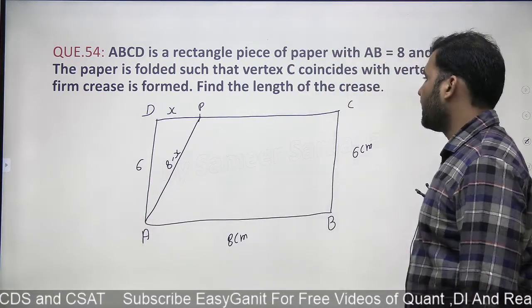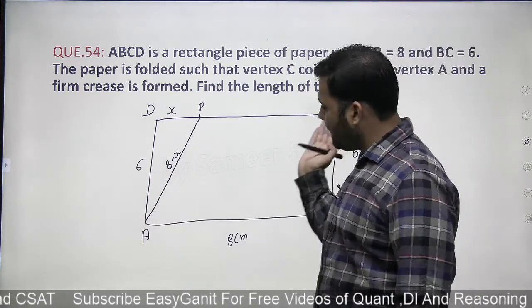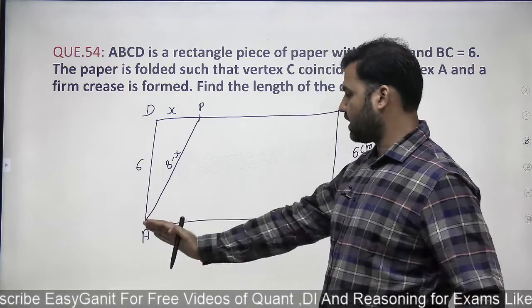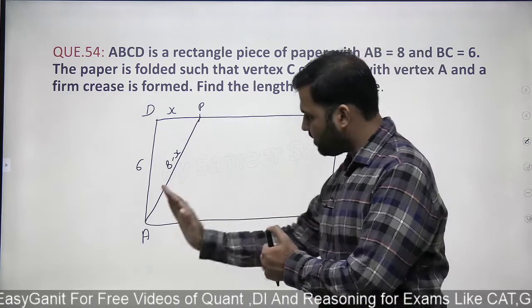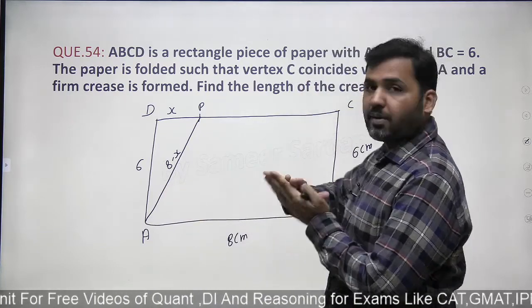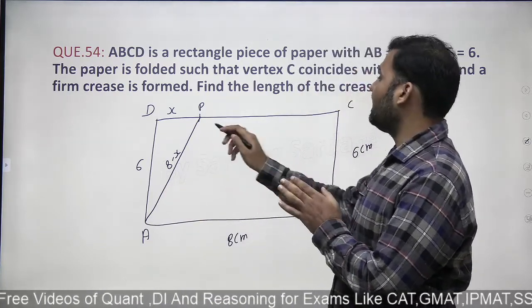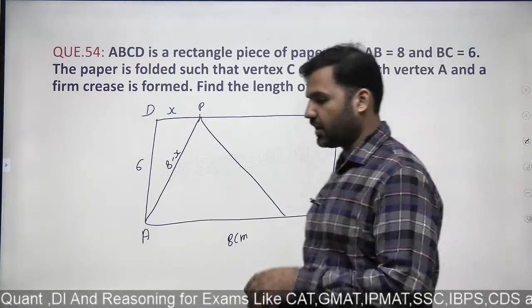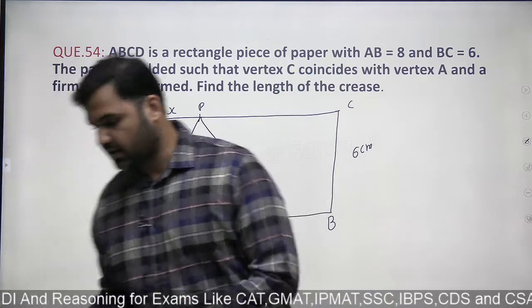Which crease will form? You see that when you're folding C, when you're taking the point C to A, and when you open the paper back again, the crease that will be formed will be like this, right? So in this direction, a crease will be formed. Right? You can try it by yourself also.